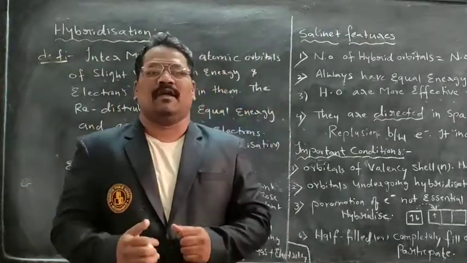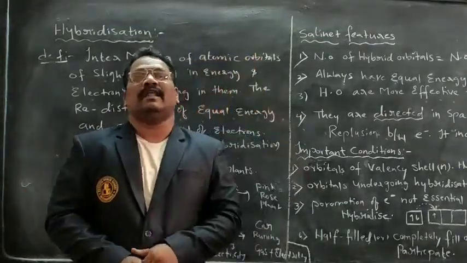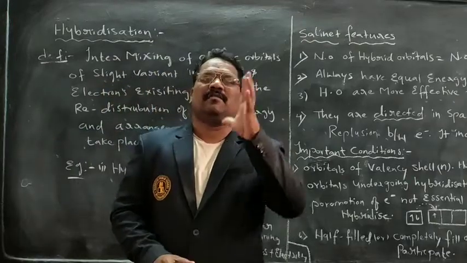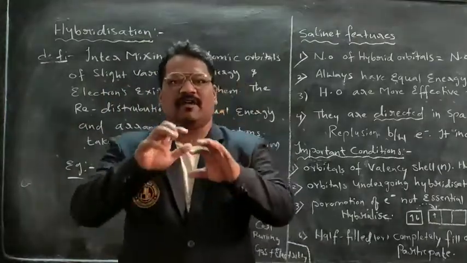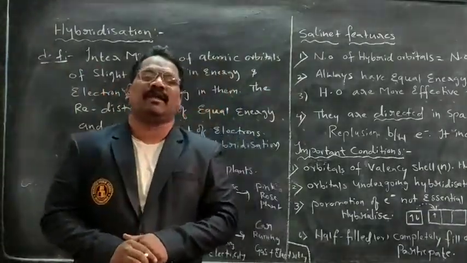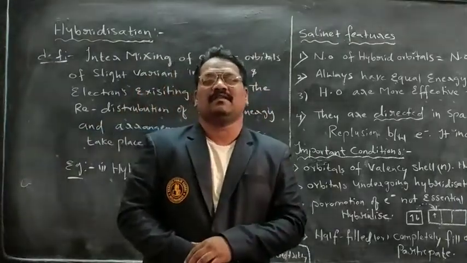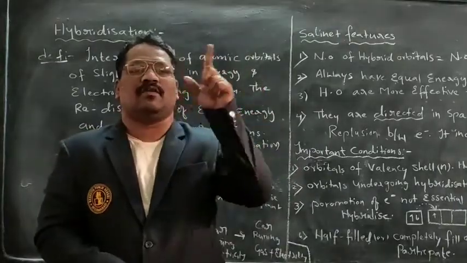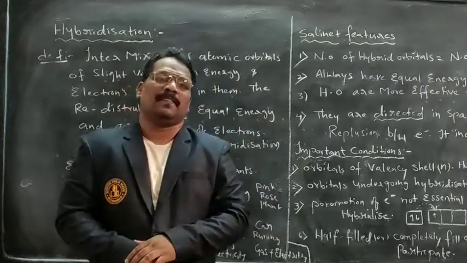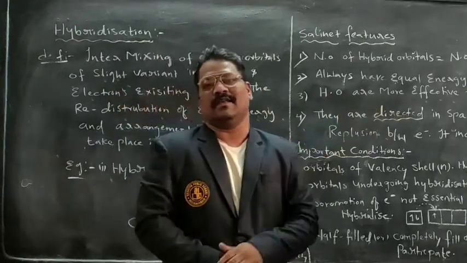The weaker the overlapping, the weaker the bond. Then directional property: except the s orbital, the p orbitals have certain directions, and a bond can form in a specified direction. Whereas the s orbital, which is spherical, does not decide any direction.